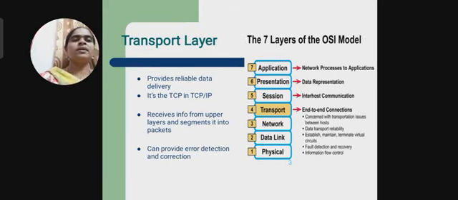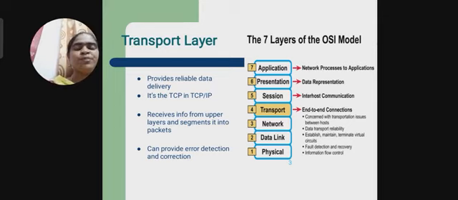Next is the transport layer, where end-to-end communication takes place. The functions performed by this transport layer are, first, transferring the data from one node to another node, and data transport reliability.